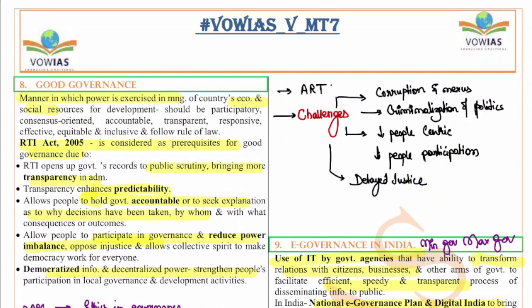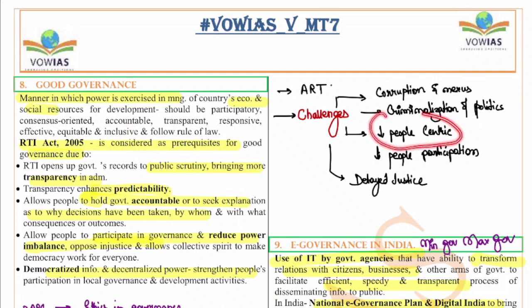But good governance at large has various challenges. What are the challenges? Corruption and the political nexus. This is one of the biggest challenges we are seeing. Be it in the Vijay Mallya case, or be it in the Nirav Modi case, this was one of the major issues. The criminalization of politics is still a major issue in Indian politics. The low representation of women is also there.